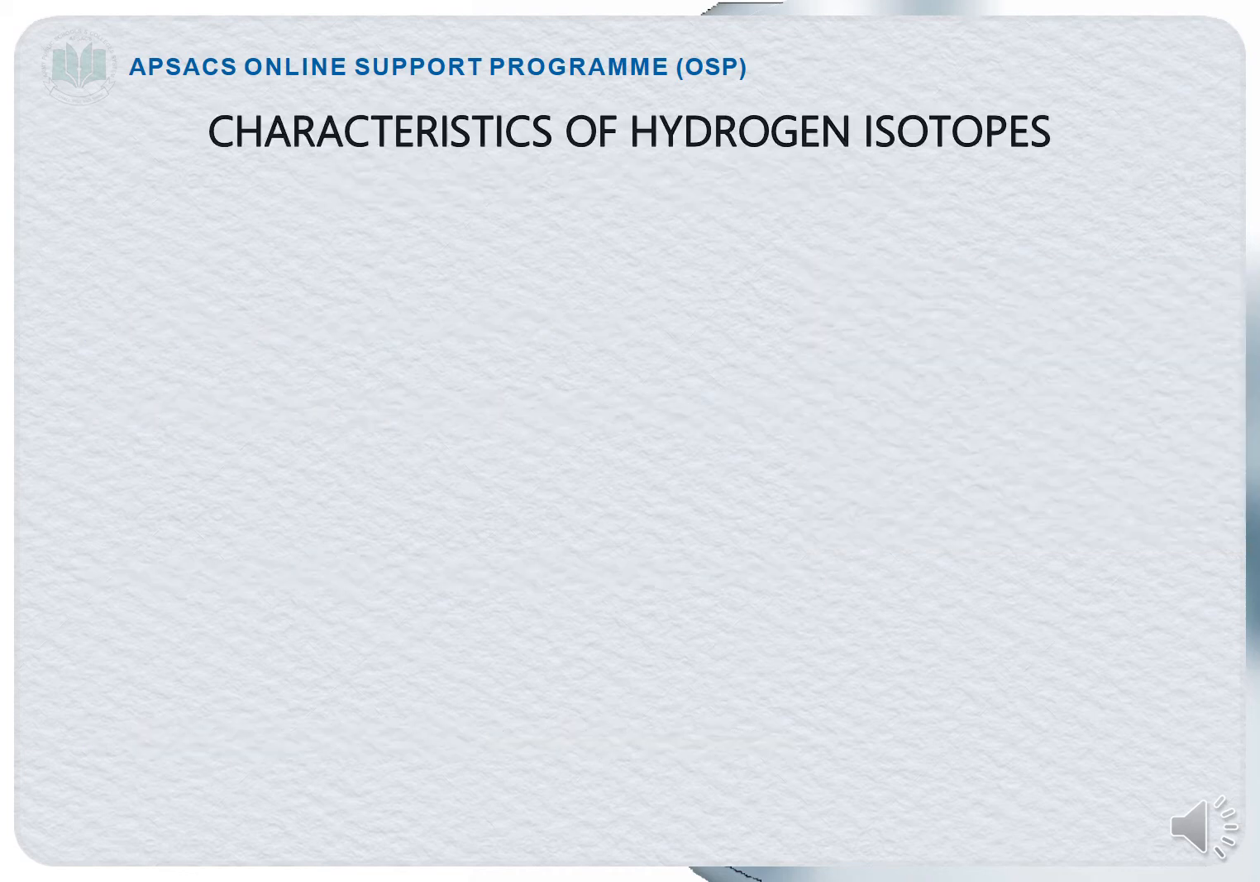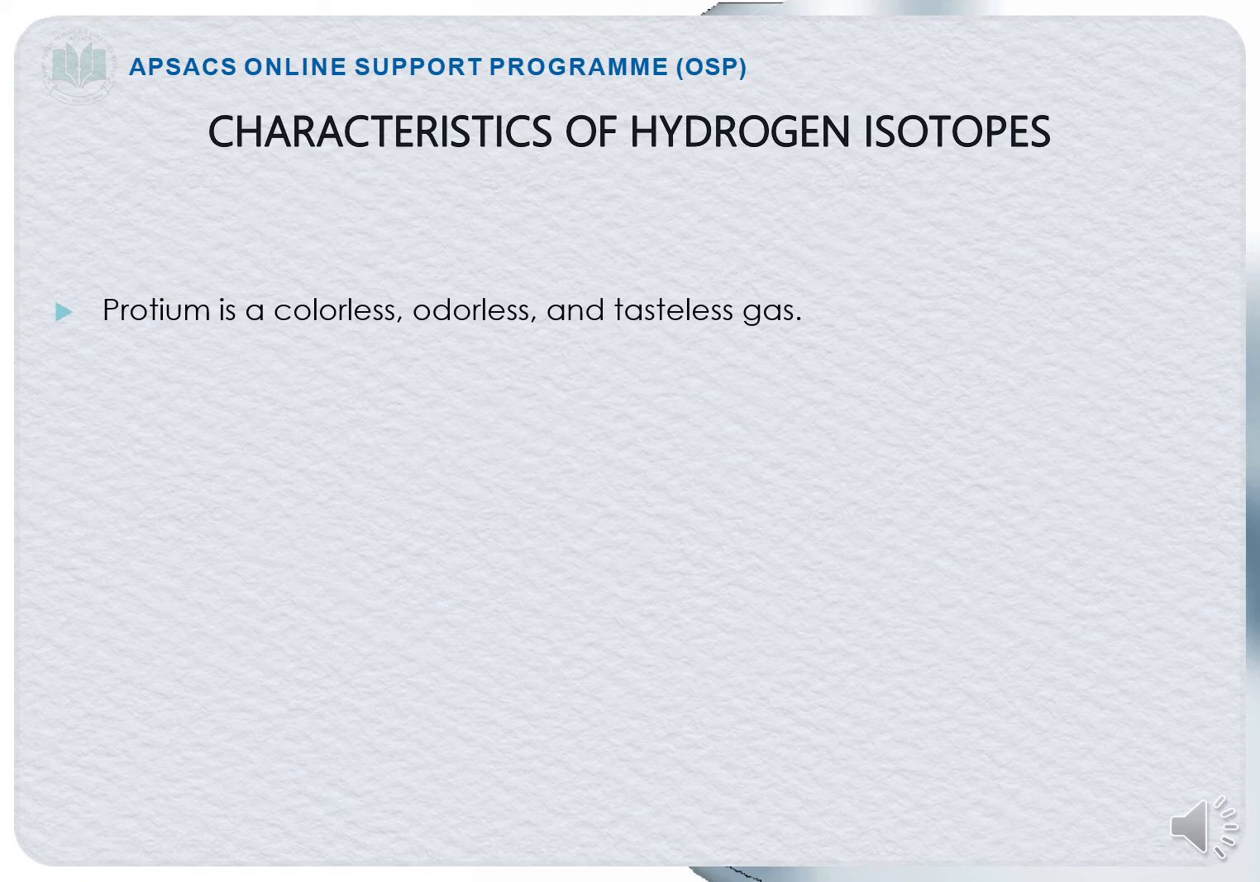Now, the characteristics of hydrogen isotopes. What are the different characteristics of the hydrogen isotopes? First of all, we will discuss protium, which is the first isotope of hydrogen, having no neutron, one proton and one electron. So protium is colorless, odorless and tasteless, having no color, no smell and no taste, and it is a gas. It is insoluble in water. It is a highly inflammable gas.